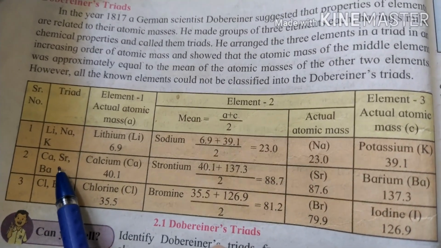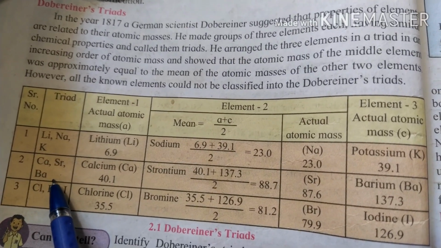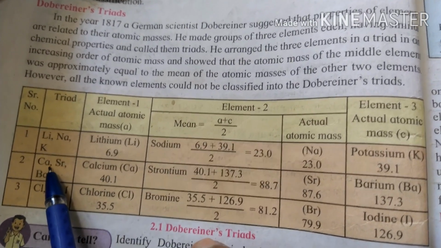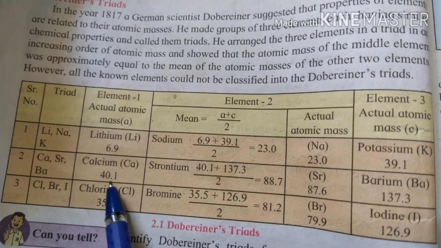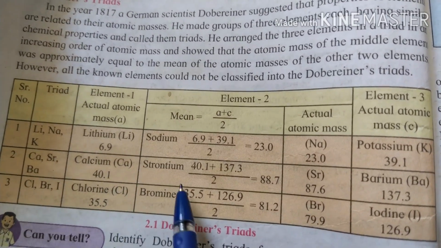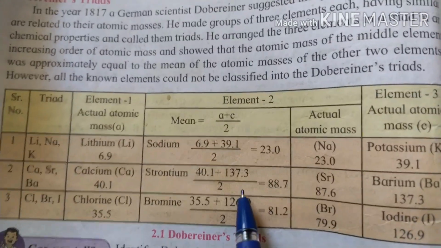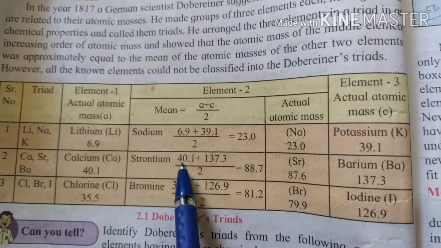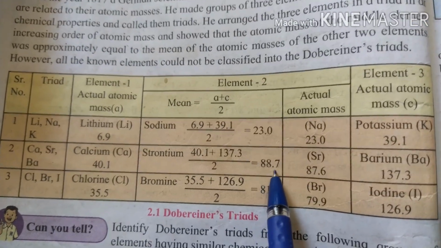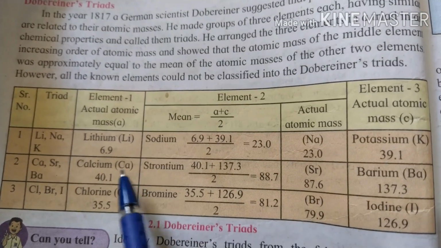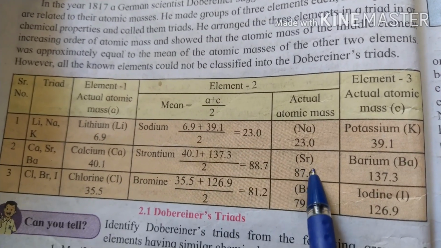Now in the second case, you see here calcium, strontium and barium. The atomic mass of calcium is 40.1 and the atomic mass of barium is 137.3. Add these two and divide by 2, and you get 88.7, which is the atomic mass of strontium.